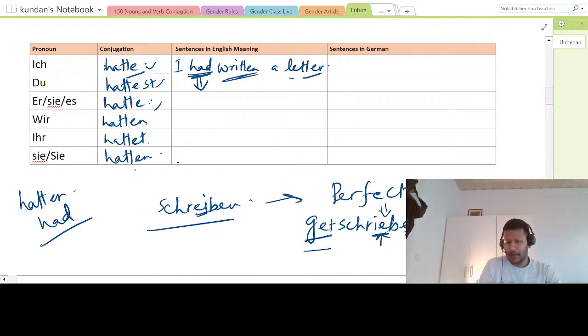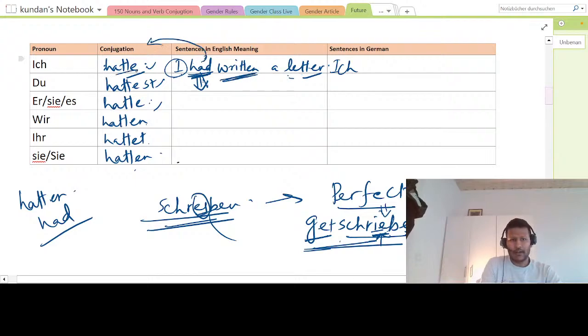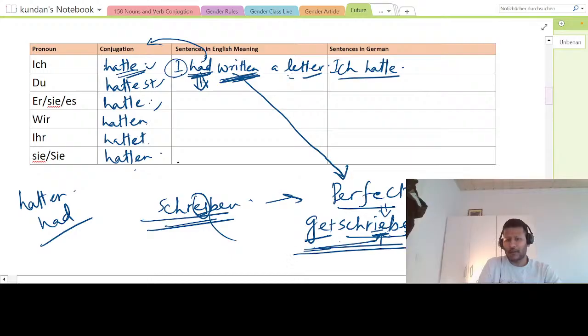So this is geschrieben. This form you have to see carefully. What is coming? Ge is coming here. Schreiben is the same, but here ei changed to ie, right? So geschrieben is the perfect form of schreiben. Now let us see this sentence: I had written a letter. First, see the subject is right here, ich, and had, this is what you have to conjugate. You don't have to conjugate this one. You have to conjugate only had. We have already seen here ich hatte. So you will write ich hatte. And written, like I had written, the perfect form you just have to remember, that is geschrieben.